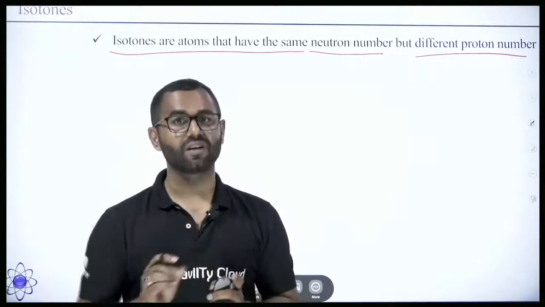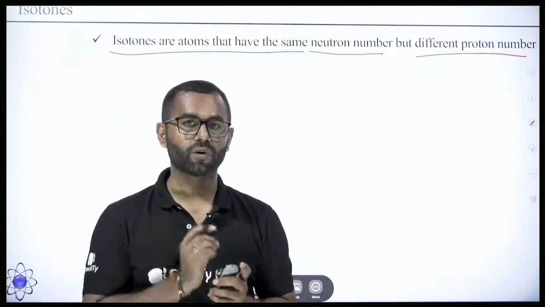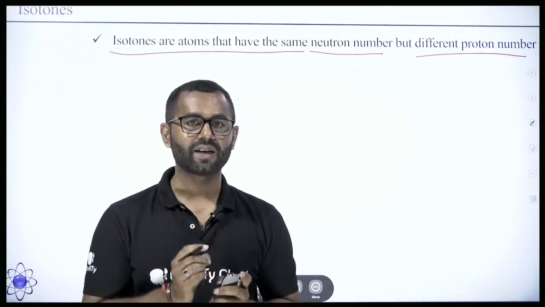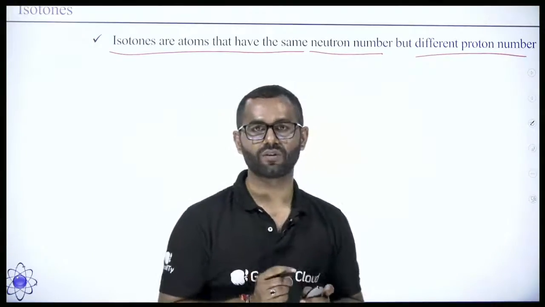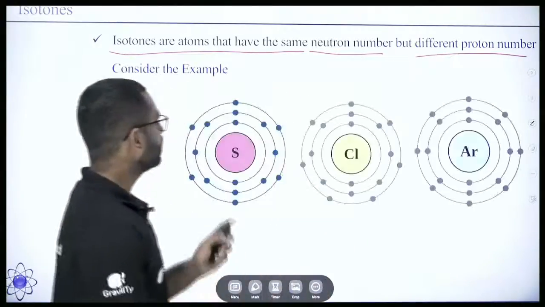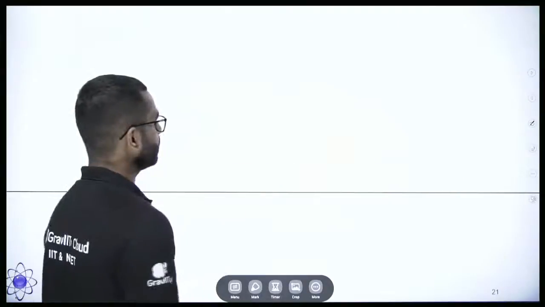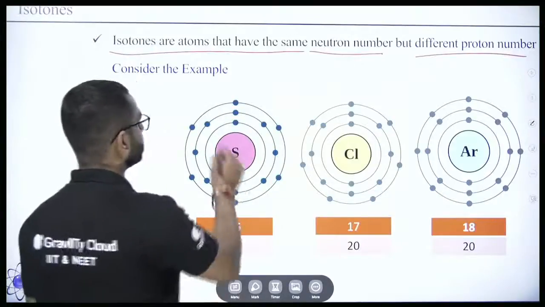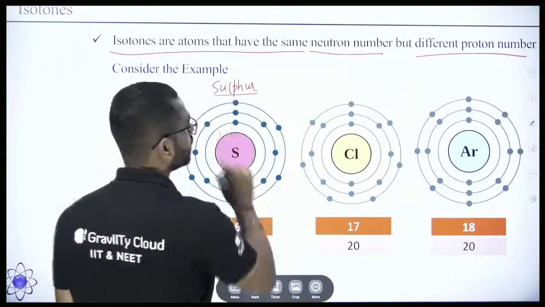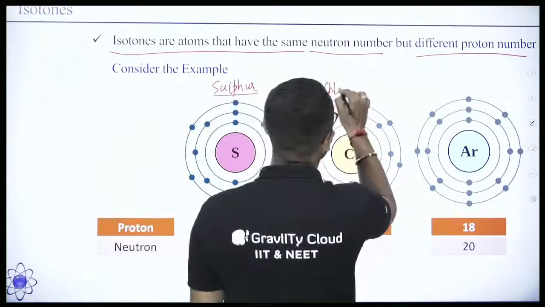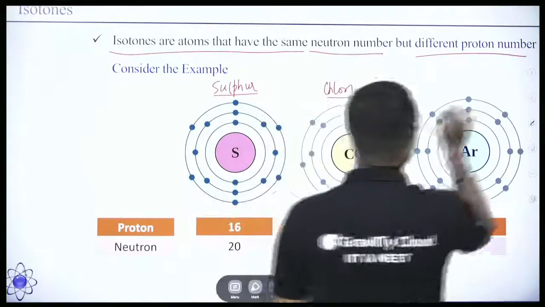And if the count of protons is the same, the atoms are of only one element, and in that case these are isotopes. So now in this case, you see we have sulfur, then chlorine, and then argon.